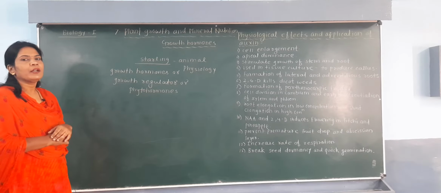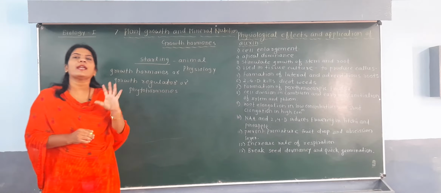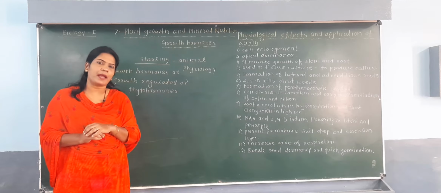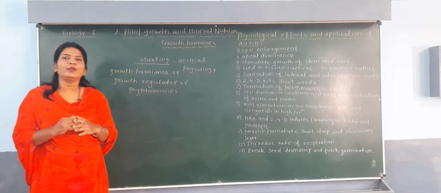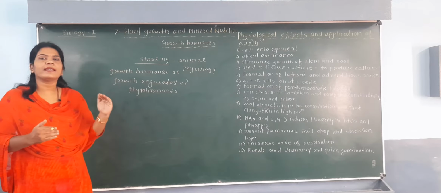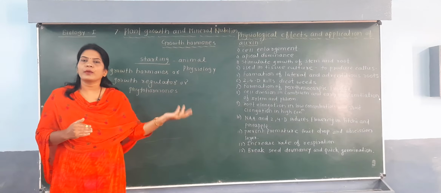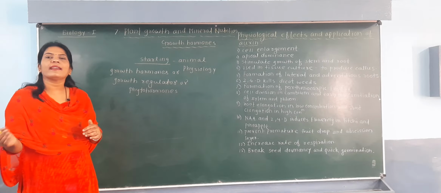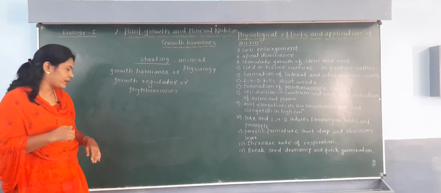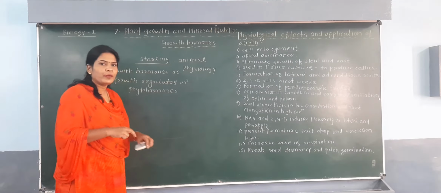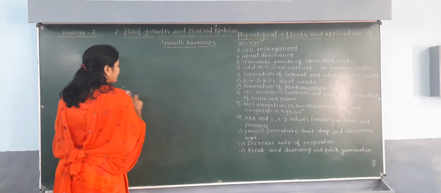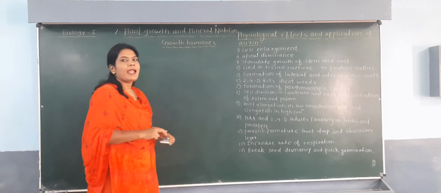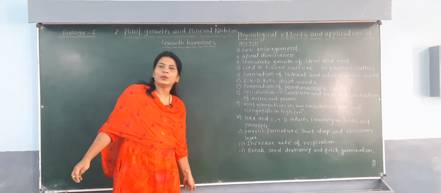Overall there are 5 types of hormones present in a plant, and we now classify them into 2 categories. One category is called growth promoter hormones, and the other category is called growth inhibitor hormones. So these 5 hormones secreted in the body of the plant are categorized into 2 classes.